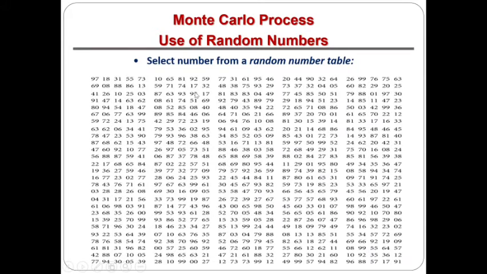If you want to have 10 sets of 2-digit random numbers, what we can do is we can just start from here also: 59, 32, 17, 69, 40 and so on. You can take like this, or even you can take like this: 38, 3, 58, 72, 68 and so on. So you can start anywhere, and then we have to go next to next. Either we can go horizontally or vertically to get the next set of 10 random numbers, or whatever may be your requirement. This is from the random number table. We can directly get the random numbers.